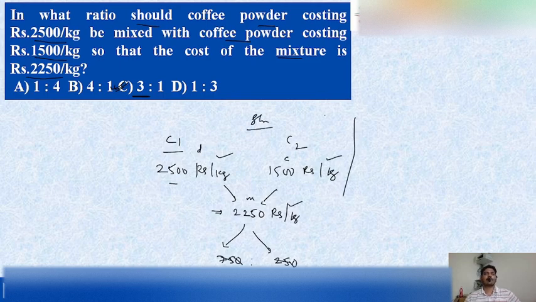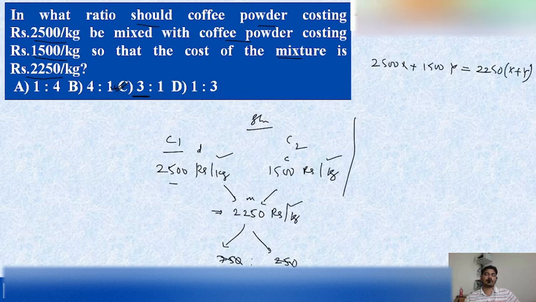So how do we solve this by the general method? Let us assume there are x kgs of coffee powder that costs 2500, and y kgs of coffee powder that has to be sold for 1500, and these two are mixed and sold for 2250.